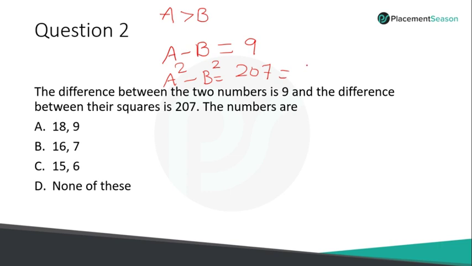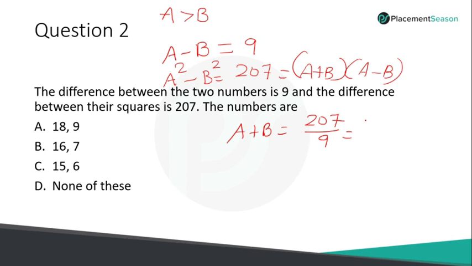So we know the algebraic identity. What is a square minus b square? That is (a plus b) into (a minus b). So we got to know the value of a minus b, which is 9. So I can write a plus b is equal to 207 divided by a minus b, which is 9. So 2 nines are 18, remainder 27, which will be 3 times. So a plus b is 23 and a minus b is 9.